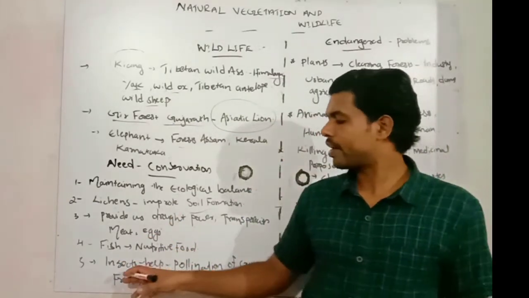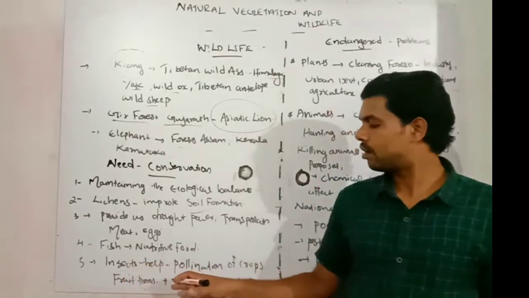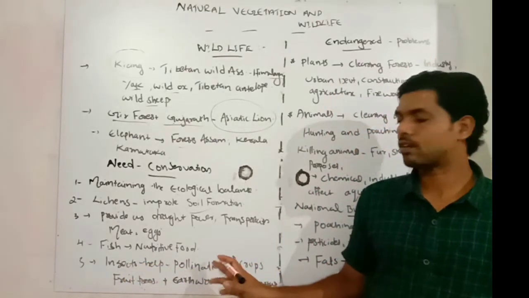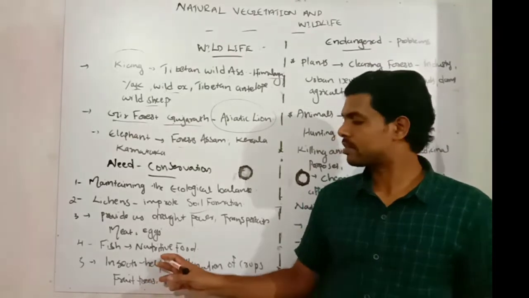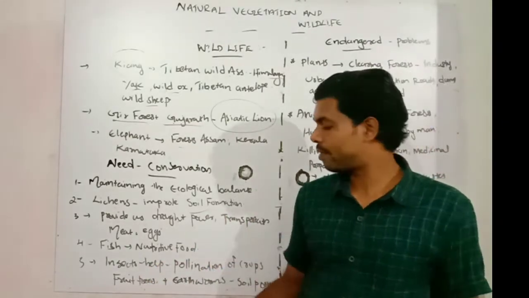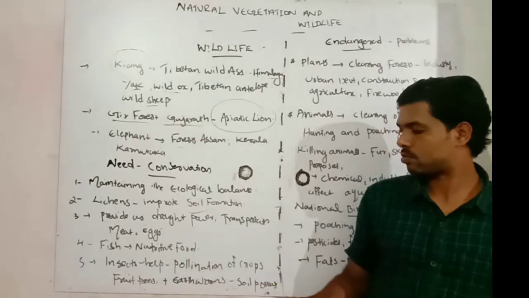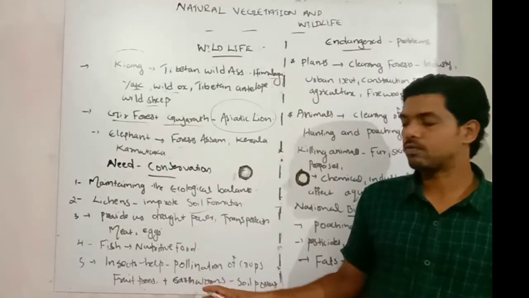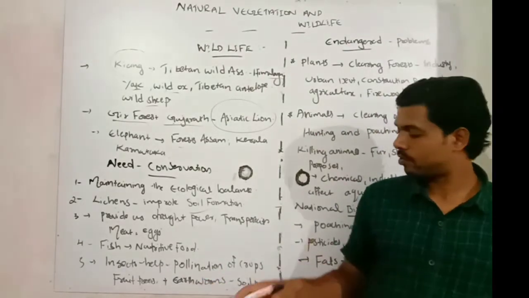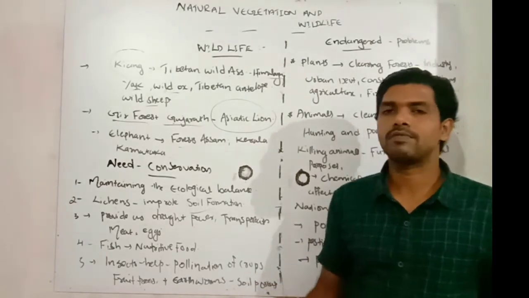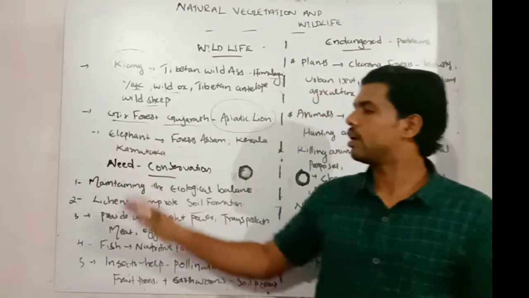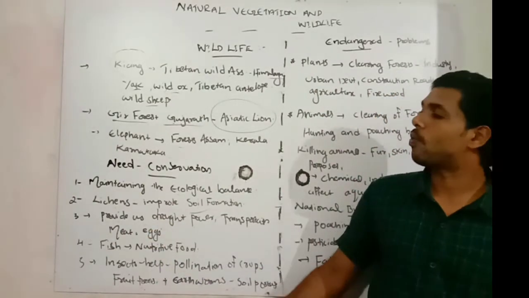The next one, insects. They help the pollination of crops and fruit trees. The pollination process is made easier by insects. And earthworms make the soil porous and also increase its fertility. So that's about the need of conservation of our wildlife.